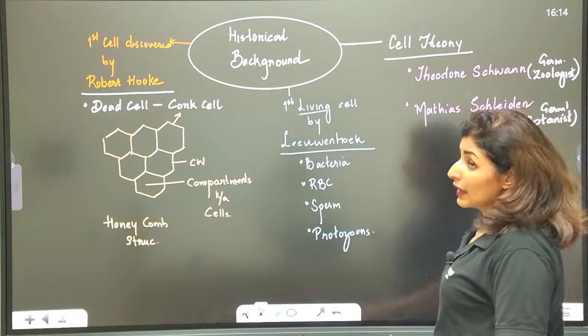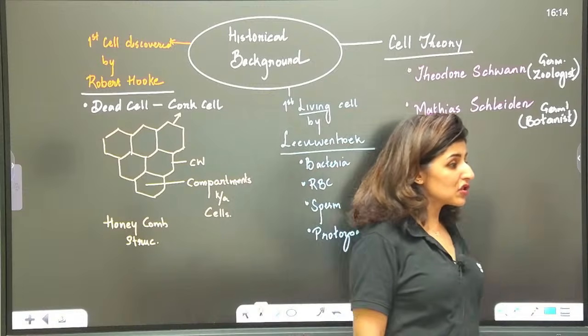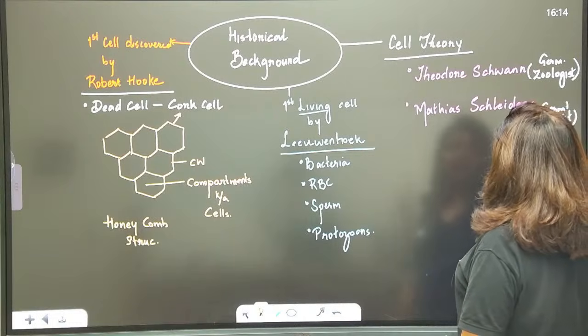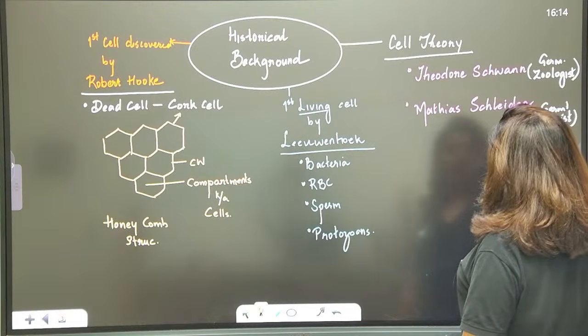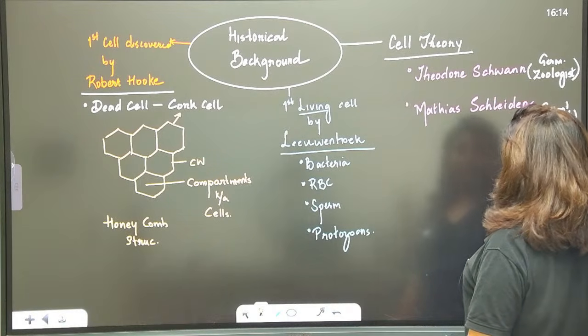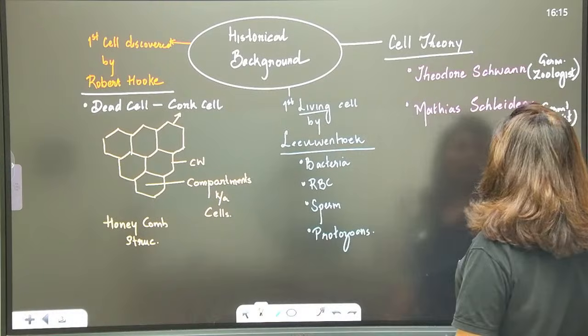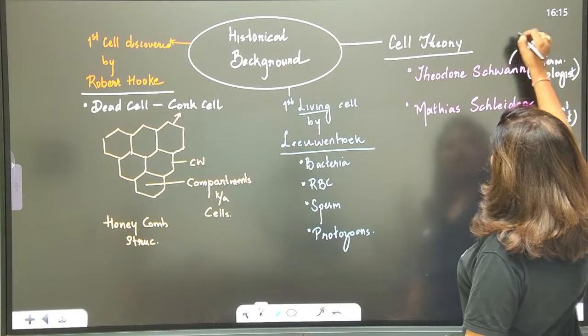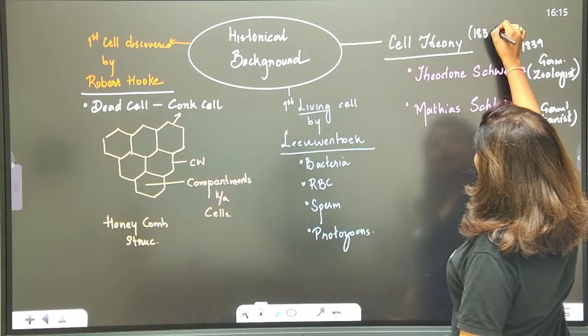Is that clear? And the cell theory was proposed in which year? Yes, guys. Cell theory was proposed in which year? Schleiden gave his part of the theory in 1838, and he proposed it in 1839. So overall we call it 1839.